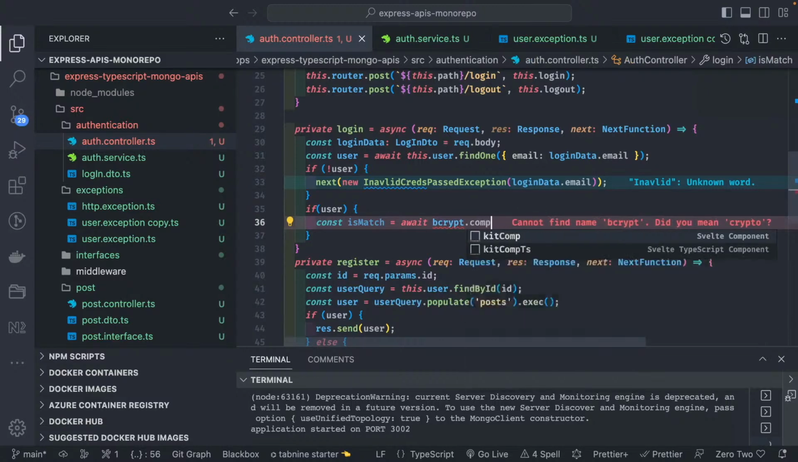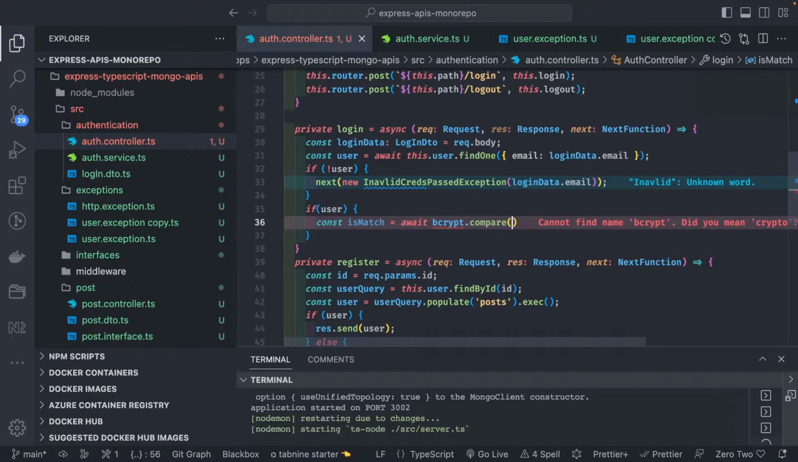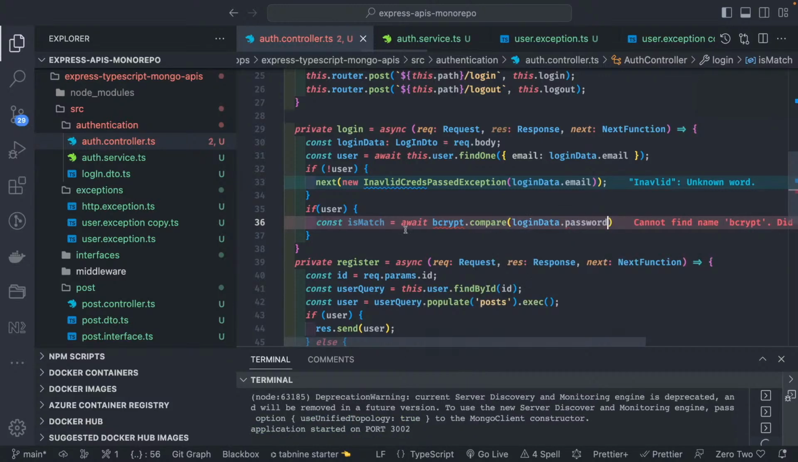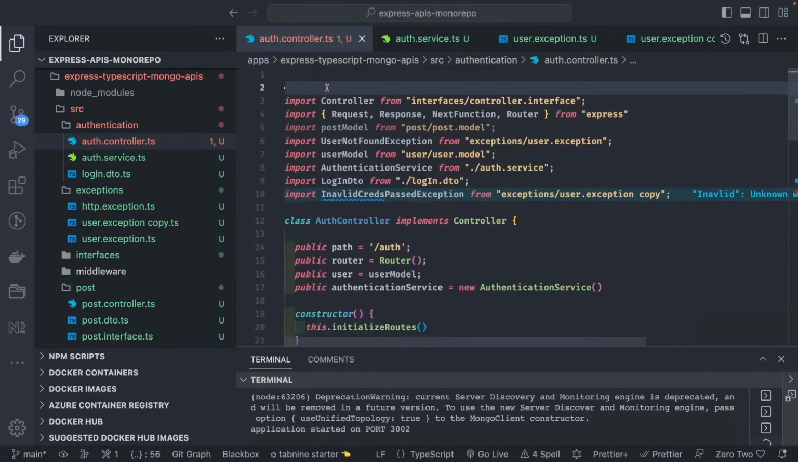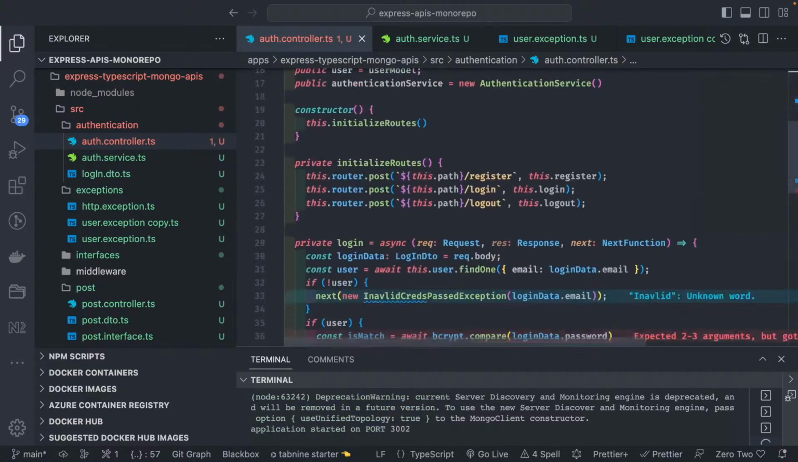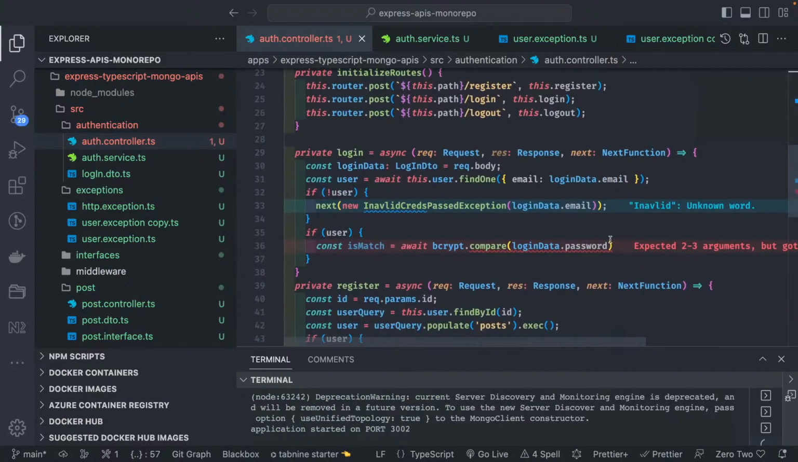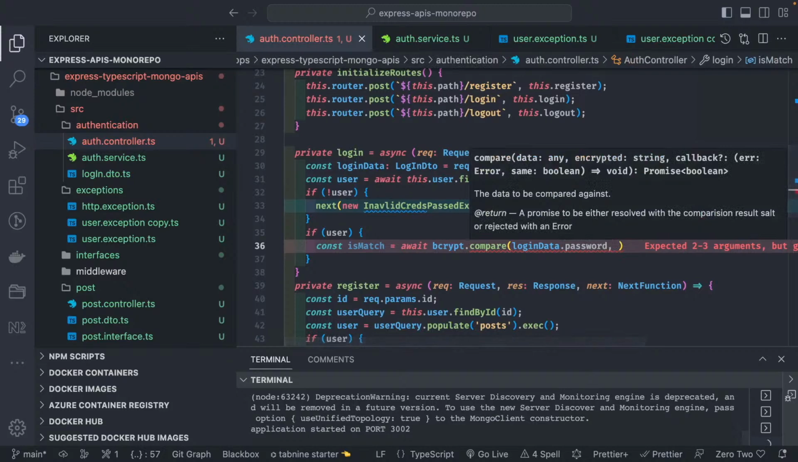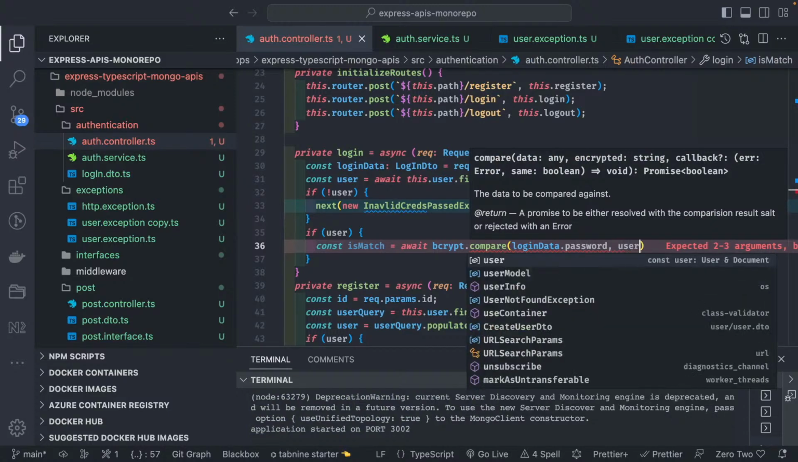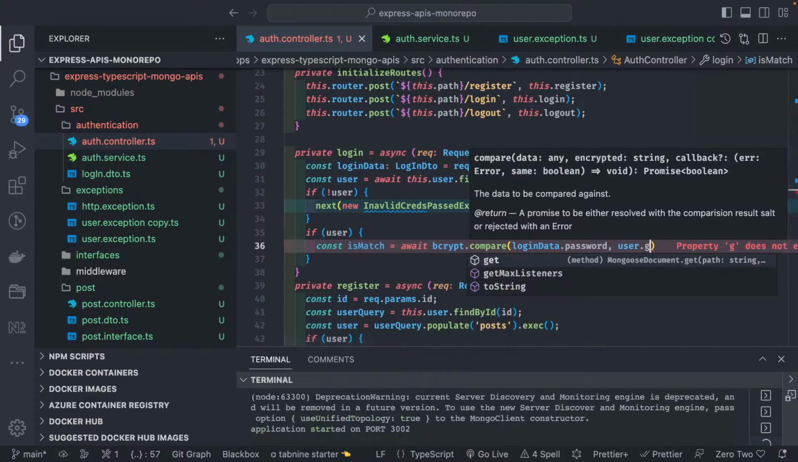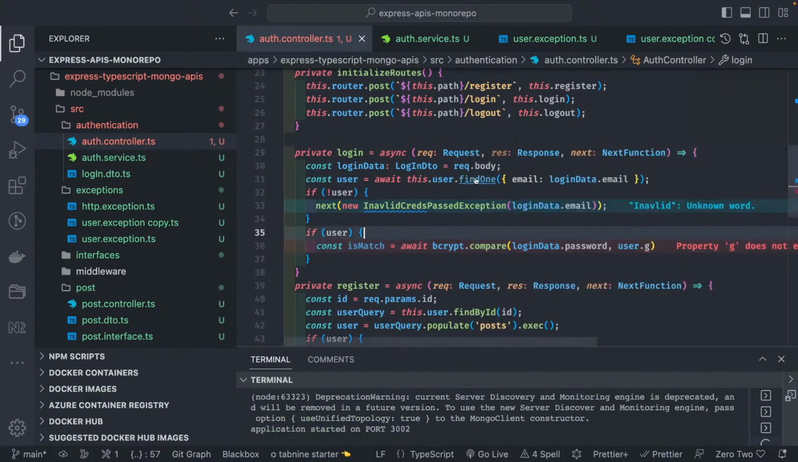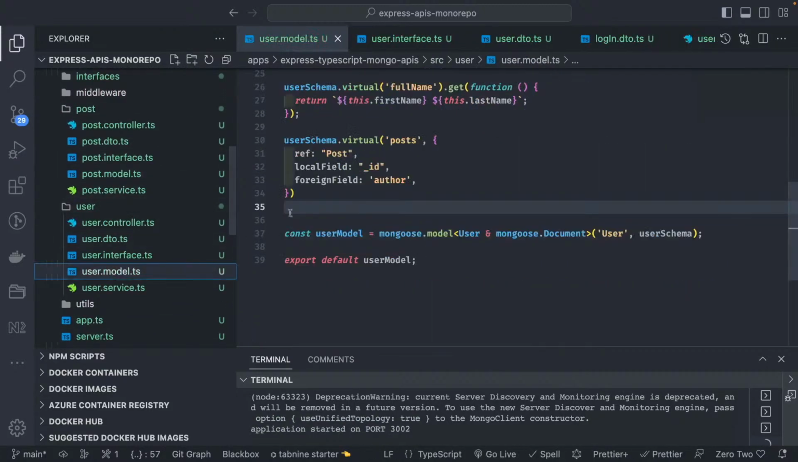bcrypt.compare, and what do we need to compare? We need to compare loginData.password. bcrypt we need to import on the top. So here bcrypt.compare loginData.password, and then we need to get the other password which is there in the database. So for that I can just do user.get, because in this user entity I'm already making sure inside this user model that you cannot fetch the user data directly.